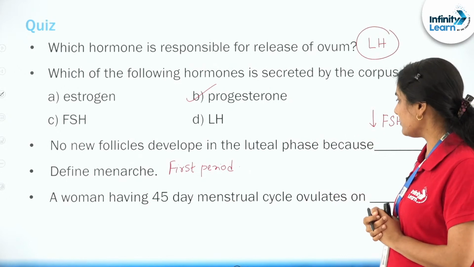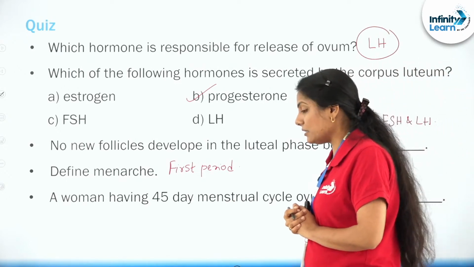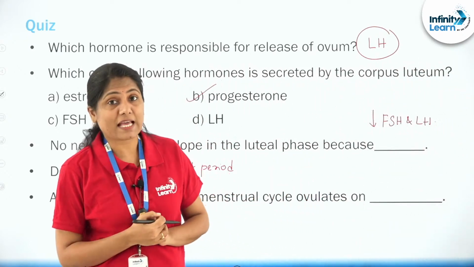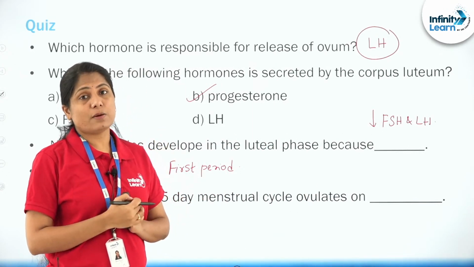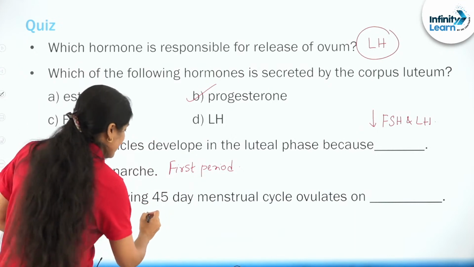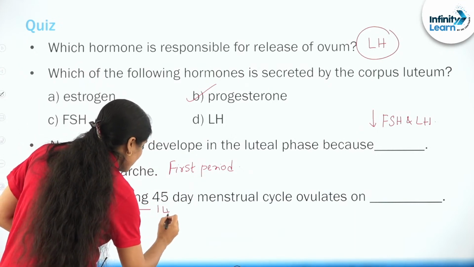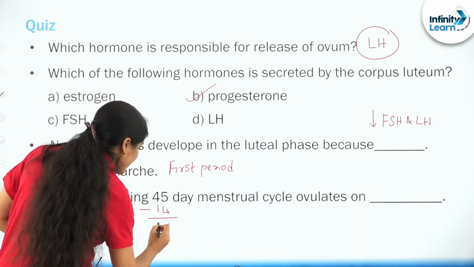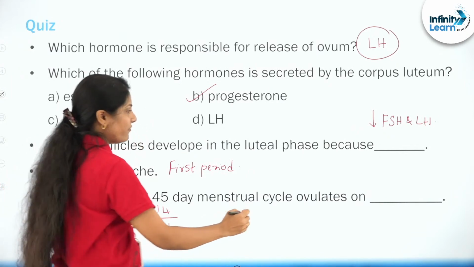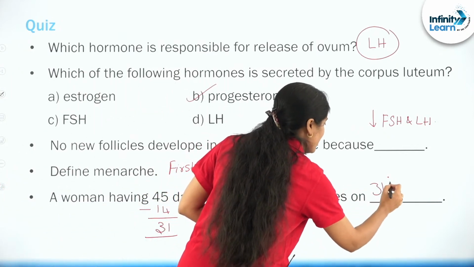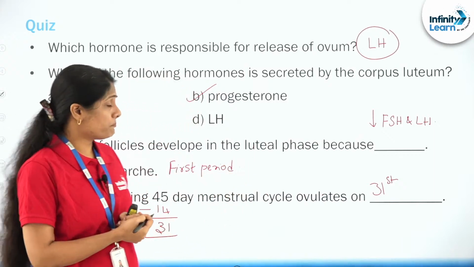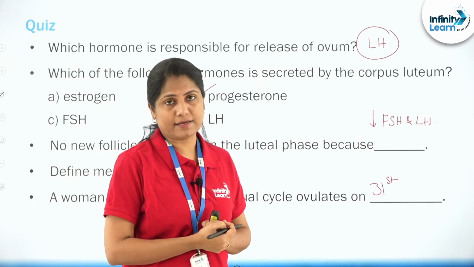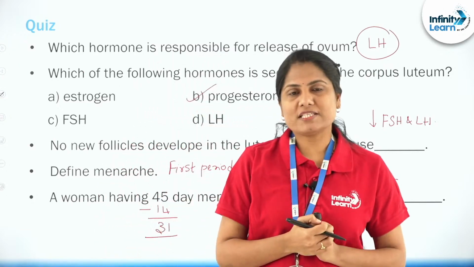A woman having a 45-day menstrual cycle ovulates on which day? How do we calculate the ovulation? The constant luteal phase is the number of days that we are going to subtract. It is 45 days minus 14, which would be 31. So the 31st day is when you will observe that the ovulation is occurring, right? That's that small quiz for you.